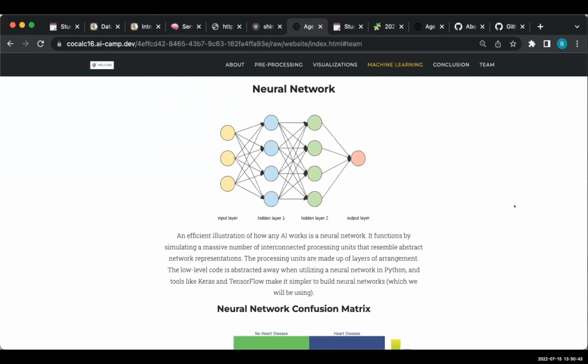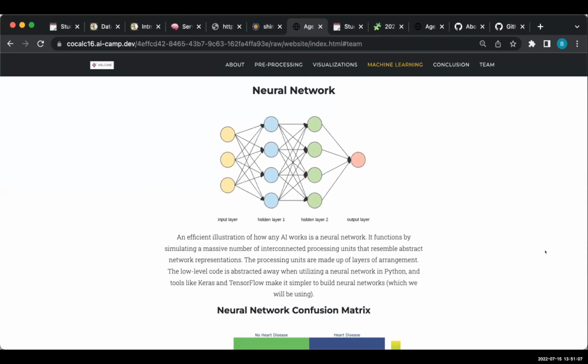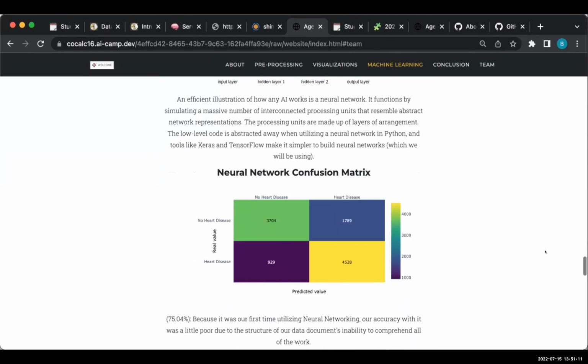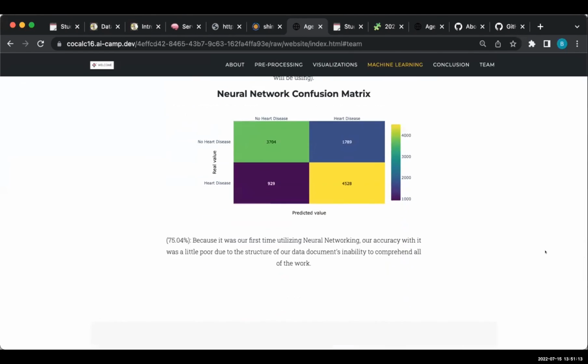Our last machine learning model was the neural network. An efficient illustration of how any AI works is a neural network. It functions by simulating a massive number of interconnected processing units that resemble abstract network representations. The processing units are made up of layers of arrangement. The low-level code is abstracted when utilizing a neural network in Python, and tools like Keras and TensorFlow make it simpler to build neural networks. Here's a confusion matrix, and our accuracy was 75.04%.